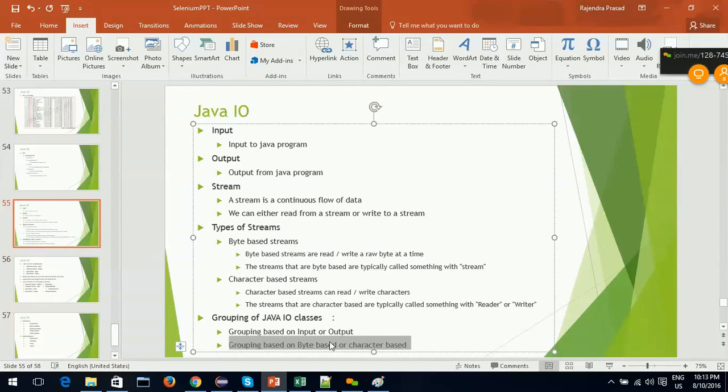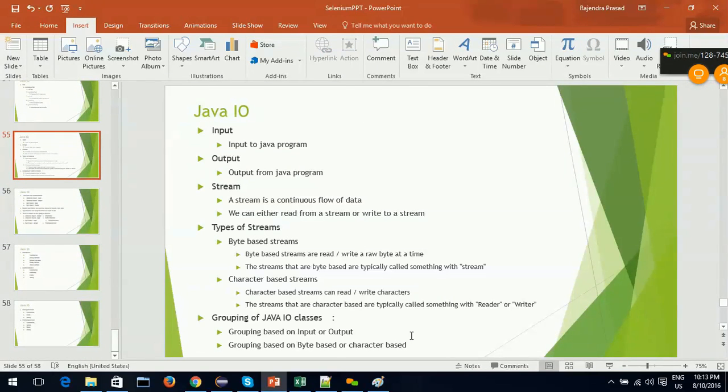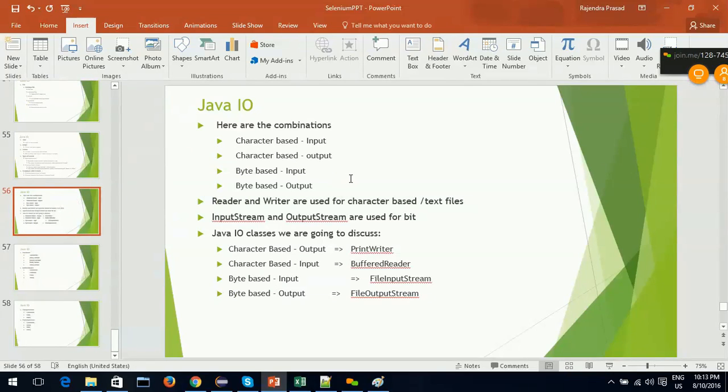based on byte based or character based. The second categorization is based on whether they are byte based or character based. We just discussed what are byte based and character based. We'll show with the actual example, so don't worry if you are confused. My intention is to drill down to a point where, okay, there are so many classes, I don't need to worry about all of them. From this group I will pick this class, from this group I will pick this class. This should be sufficient. Now the same thing is mentioned in this second slide.